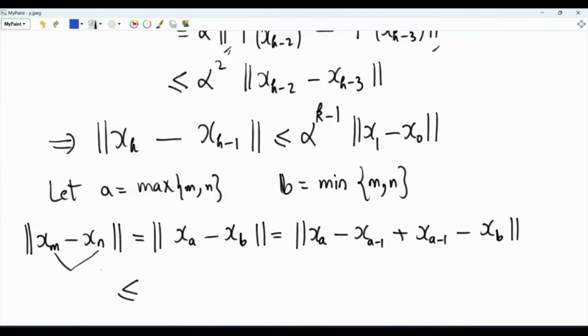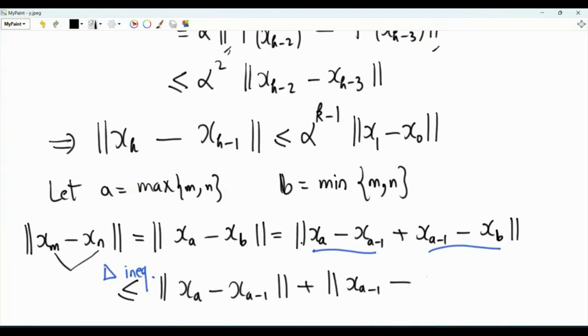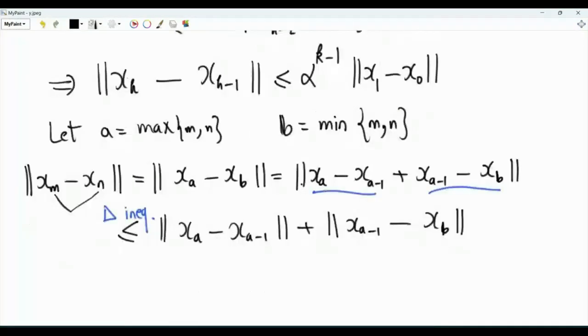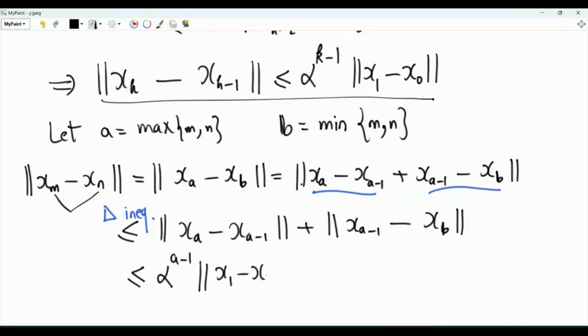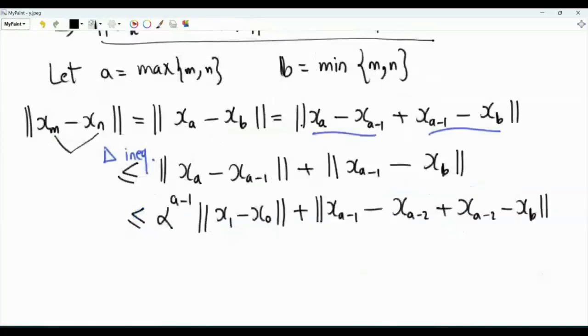Now apply the triangle inequality. We will treat this as a vector and this as a vector. So we have this norm is less than or equal to the norm of x_A minus x_{A-1} plus the norm of x_{A-1} minus x_B. We have this result here. So this norm is less than or equal to alpha to the power A minus 1 times the norm of x_1 minus x_0. And then here in this norm, we subtract x_{A-2} and we add it. Again, apply the triangle inequality, treating this as a vector and this as a vector. This term, just copy paste.